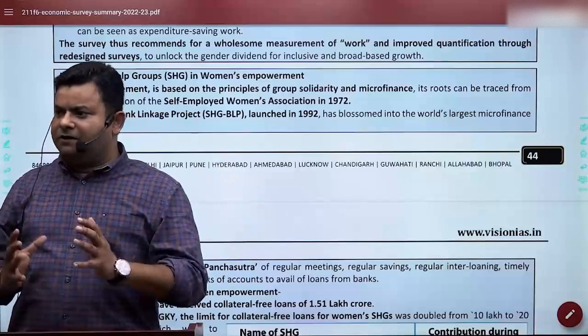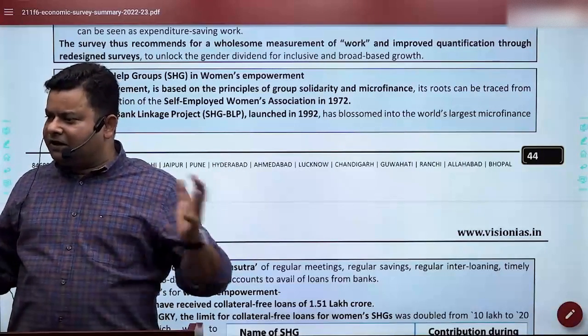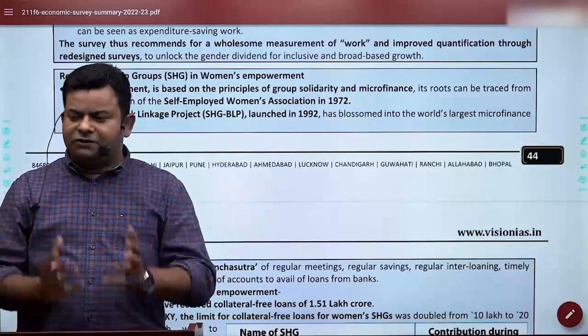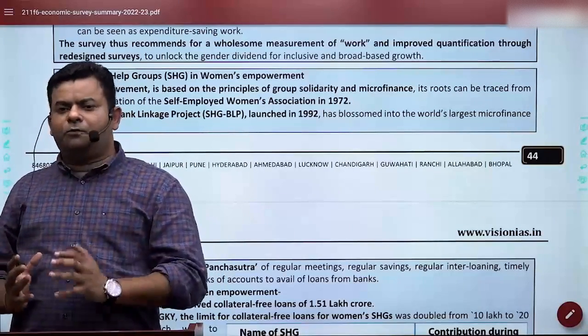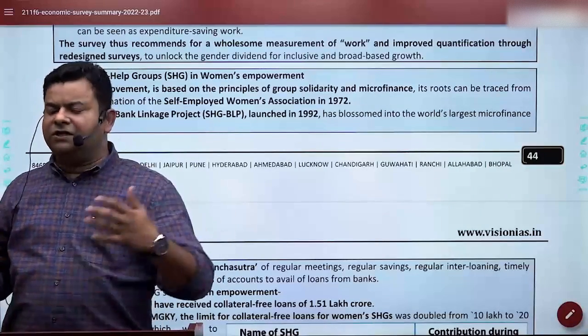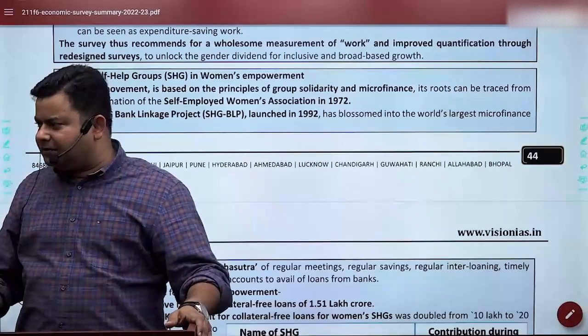I hope you're understanding self-help groups. People come together in a win-win situation, pooling their resources and creating job opportunities. That is called a self-help group. It could be male, female or a combination, but largely self-help groups are female dominated, as you know, 88% of them.